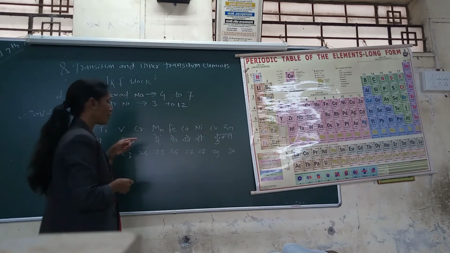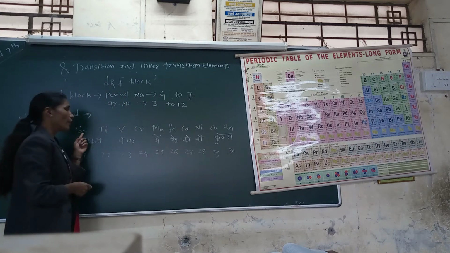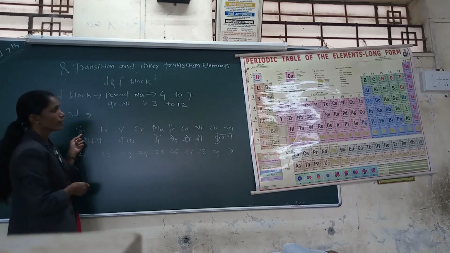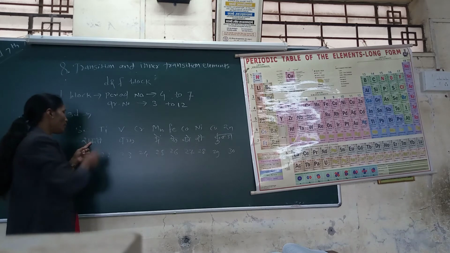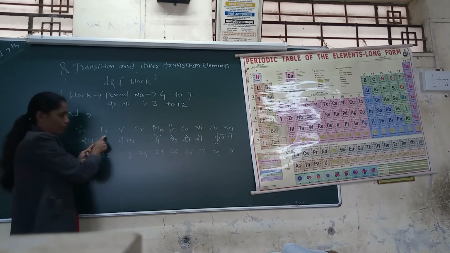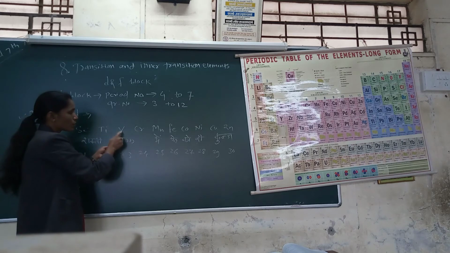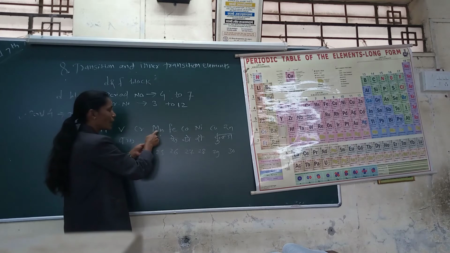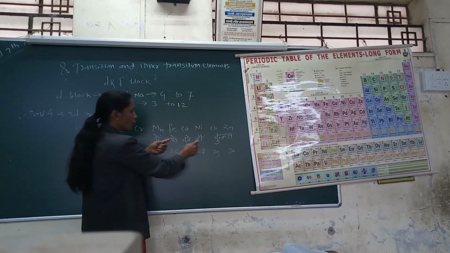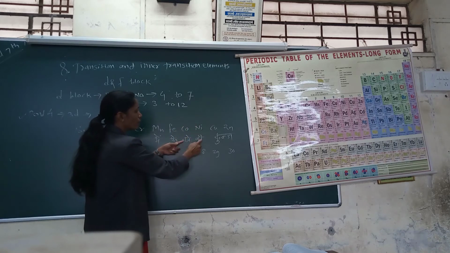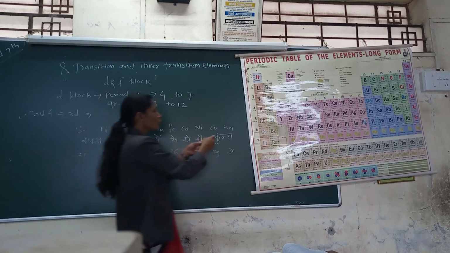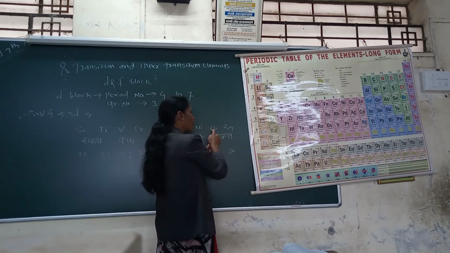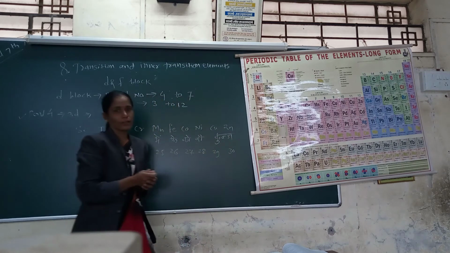We can remember this sequence by a mnemonic. Shakti means scandium, titanium. Vakra means vanadium, chromium. Me means manganese. Fe, Ko, Ni means iron, cobalt and nickel. Then Kunz means Cu, copper and Zn.